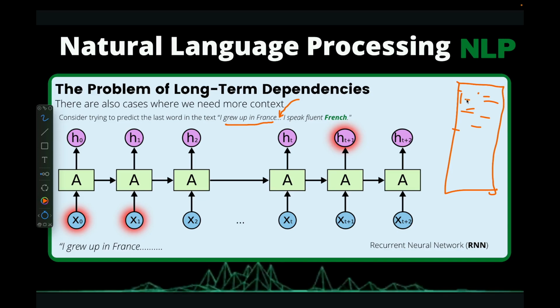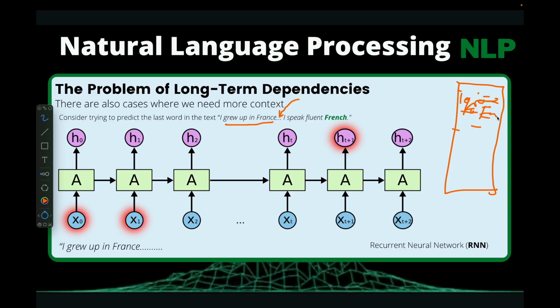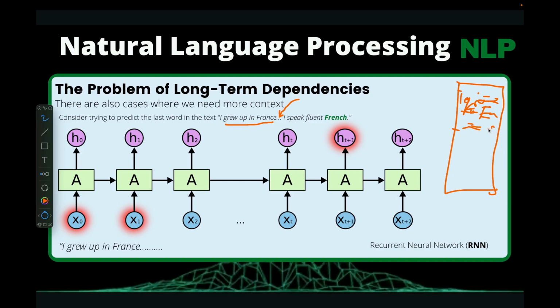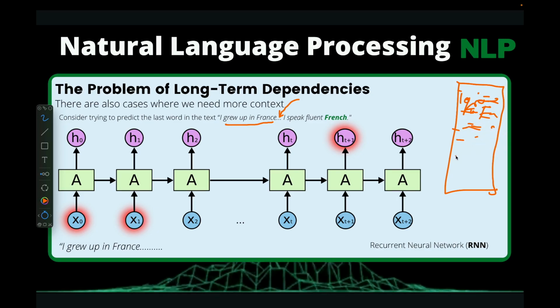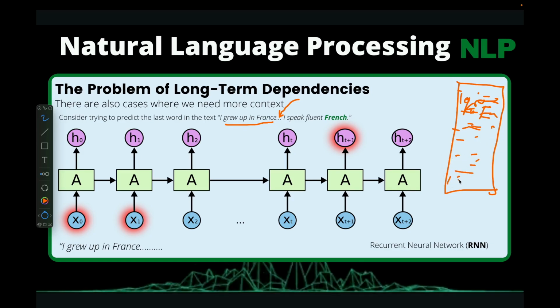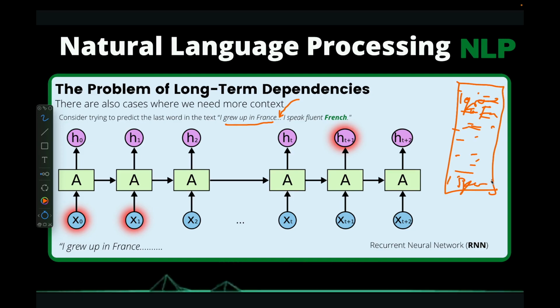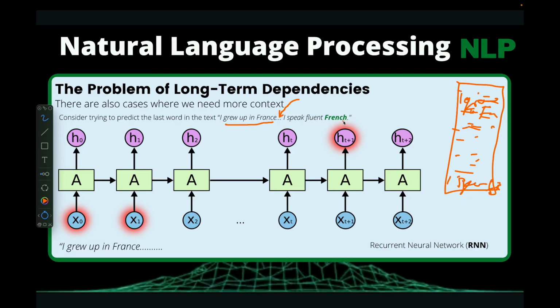He started with I grew up in France, and then I like eating maybe banana, I like playing soccer, I watch football every evening. And then somewhere down there, I speak fluent French.